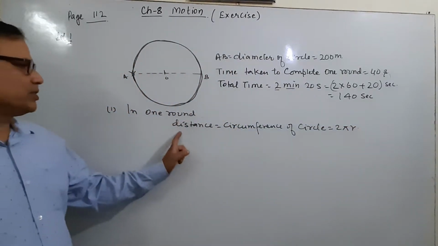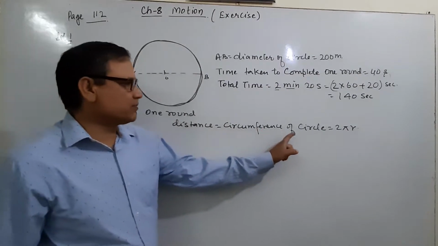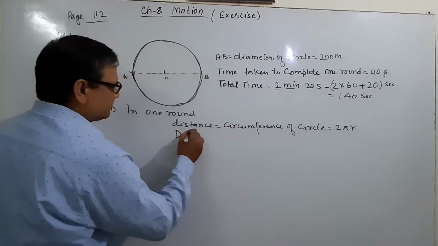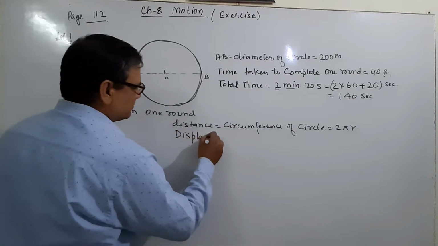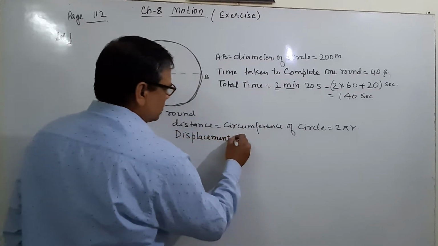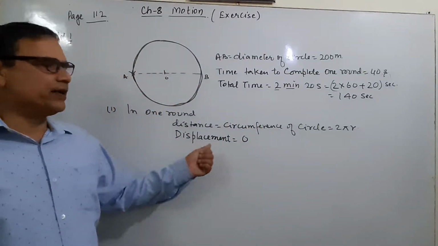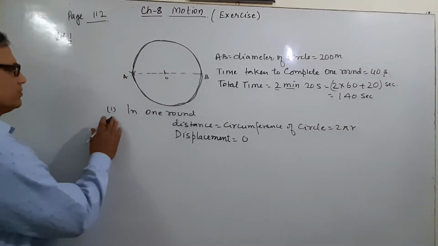So the distance in one round is equal to the circumference of the circle, 2 pi r, and displacement is equal to 0. Why? Because the initial and final point are the same.